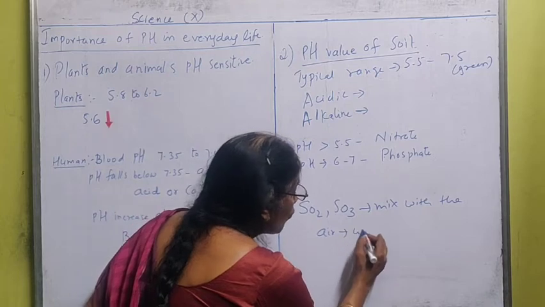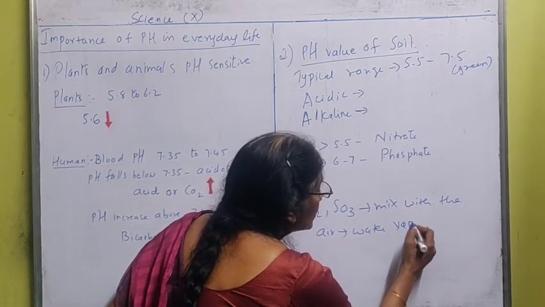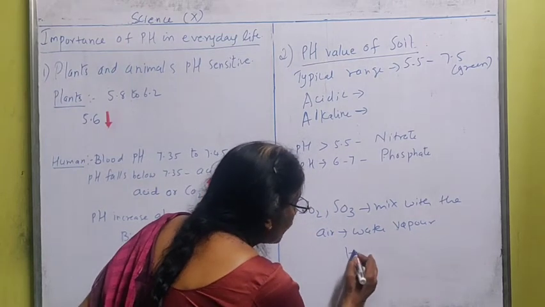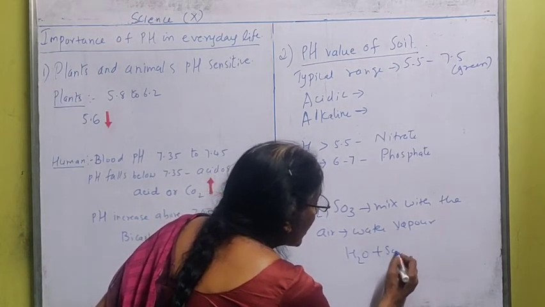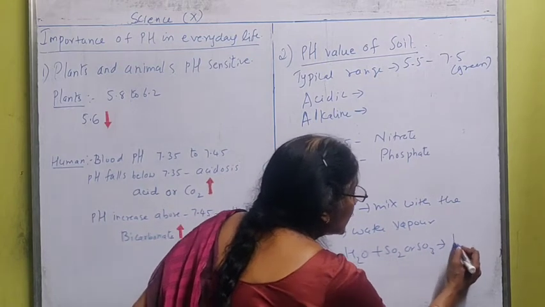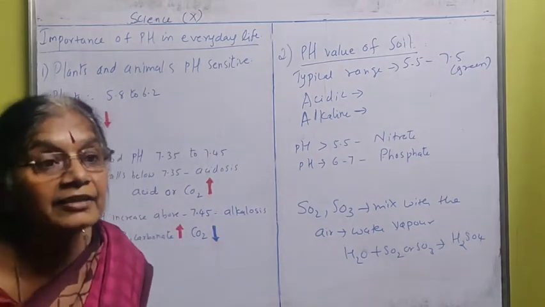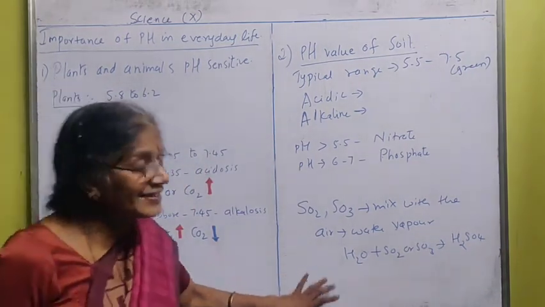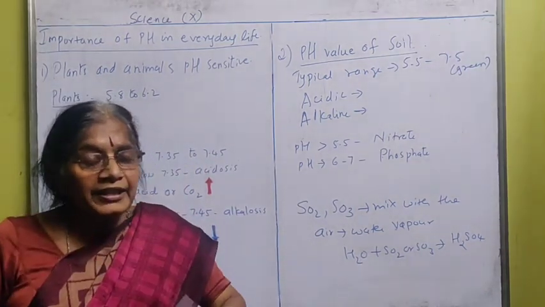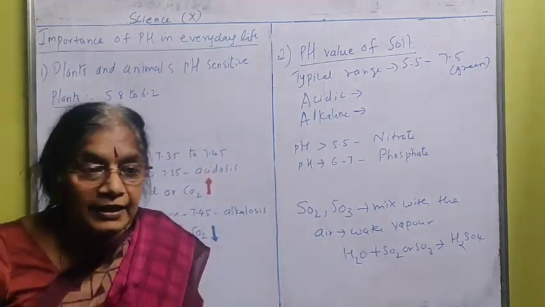In air, water vapor is there. So what will happen? When sulfur dioxide or sulfur trioxide mixes with the water vapor, it gets converted into sulfuric acid. So this acid will mix with the rain and fall on the earth.